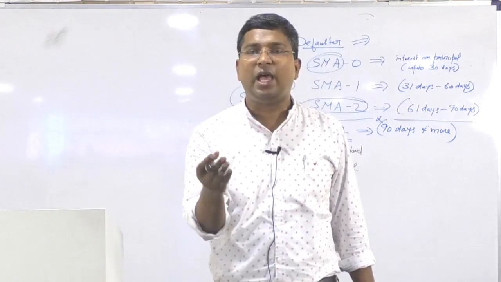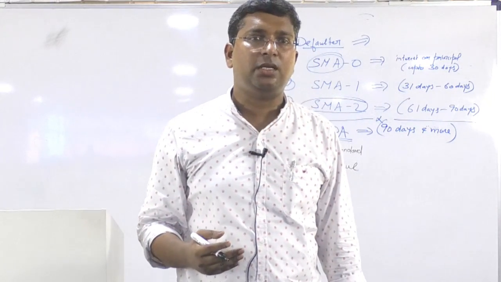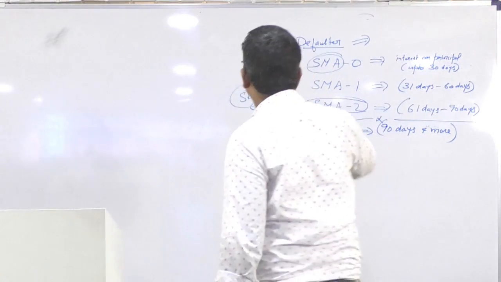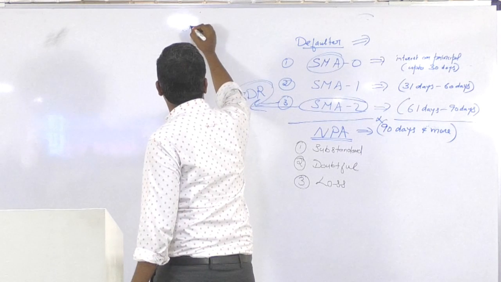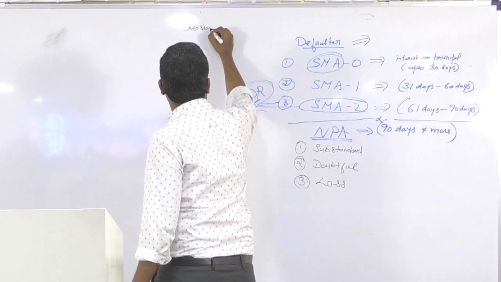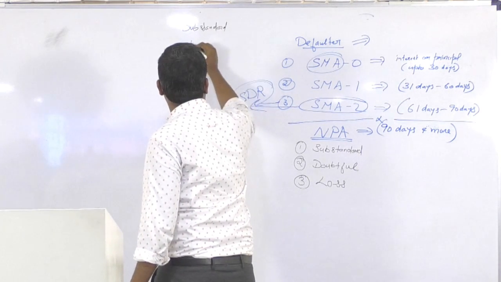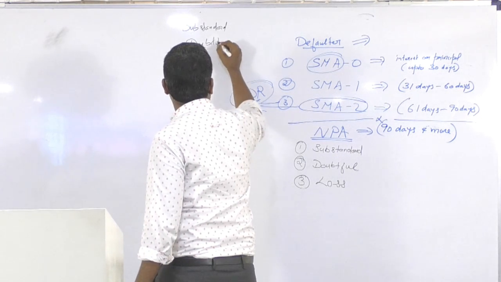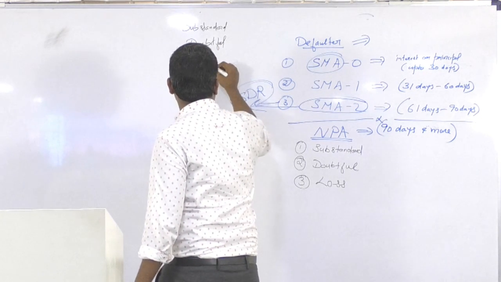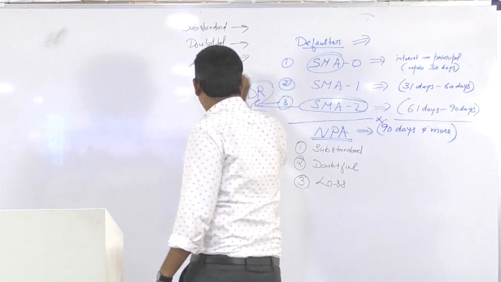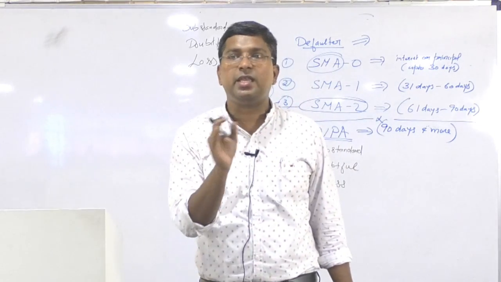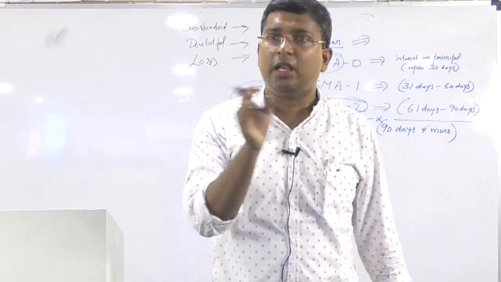Substandard, doubtful, and loss. So again they can ask what are the 3 categories of NPA and how it is classified.